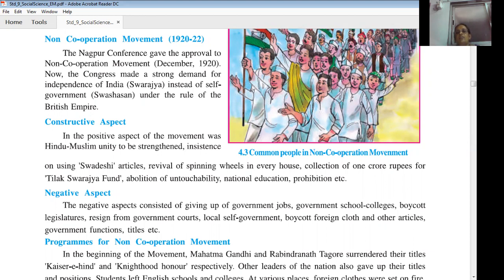What was the demand of the Congress? The Congress demanded Swarajya, complete independence, instead of self-rule or Swashasan under the rule of the British Empire.